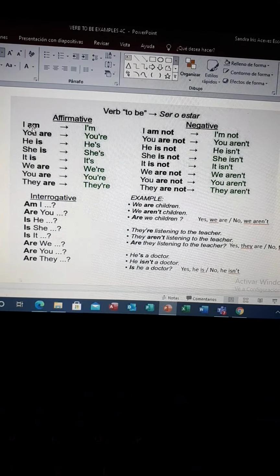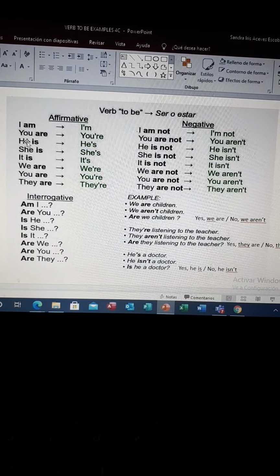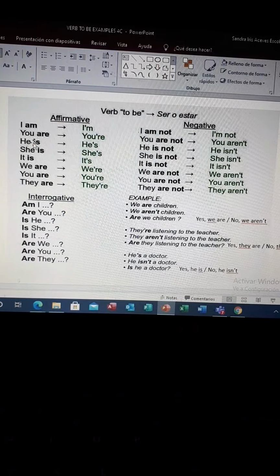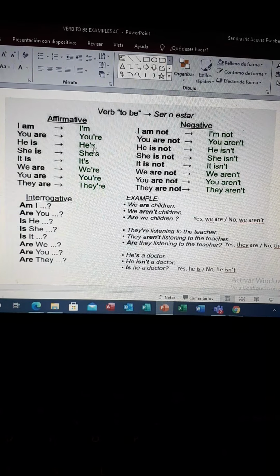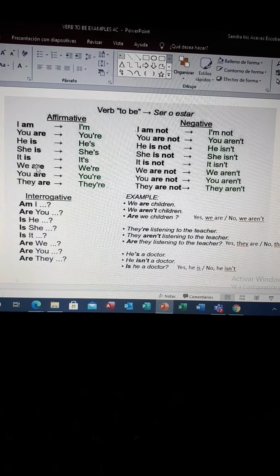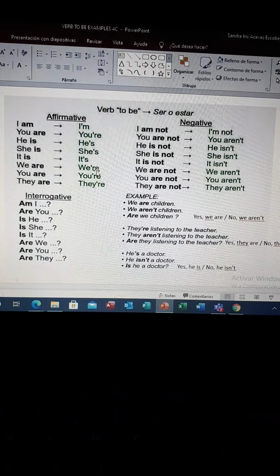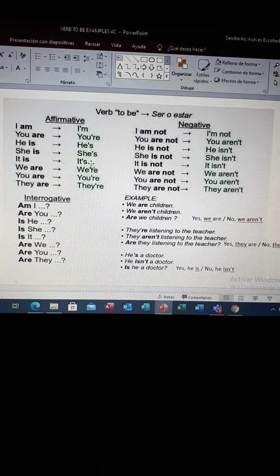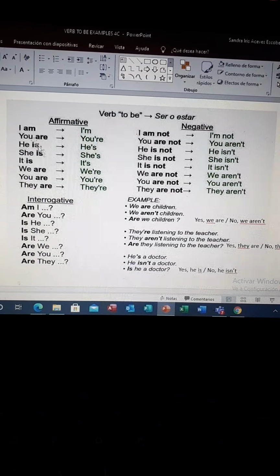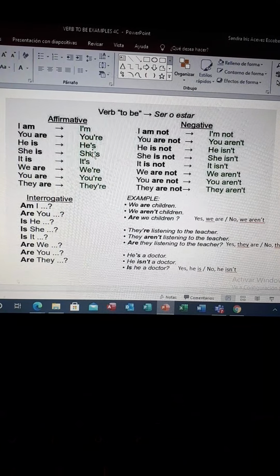I am happy, I'm happy. He is my brother, he's my brother. We are married, we're married. Okay, so either you use the full form or the short form, it's okay, but you can't use both, one or the other one.